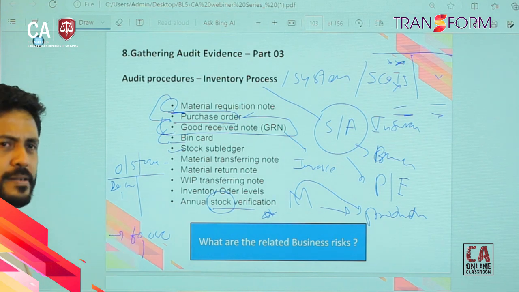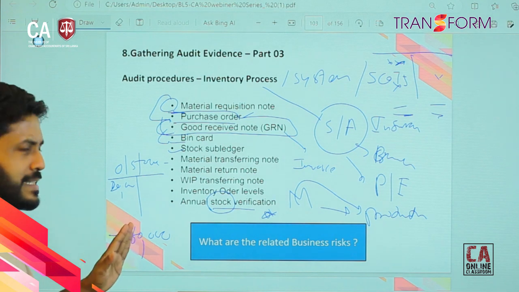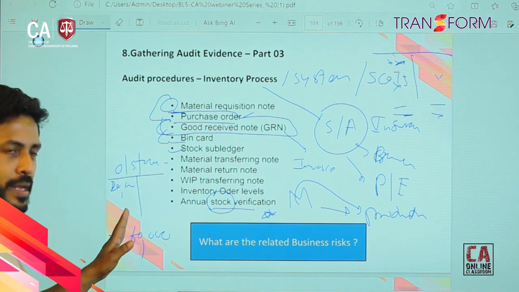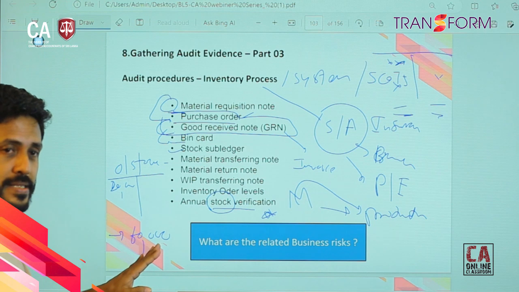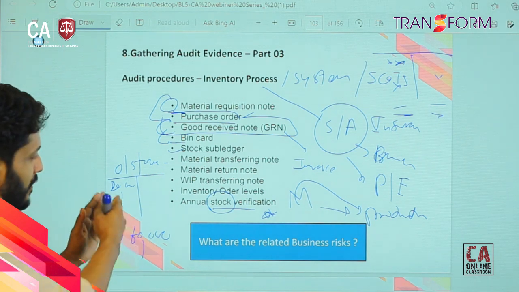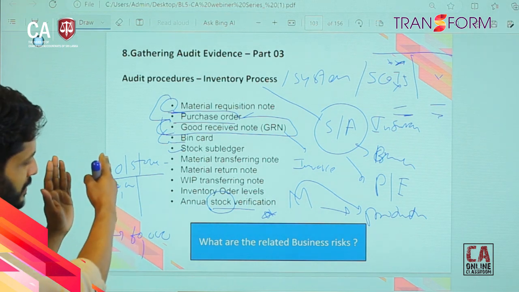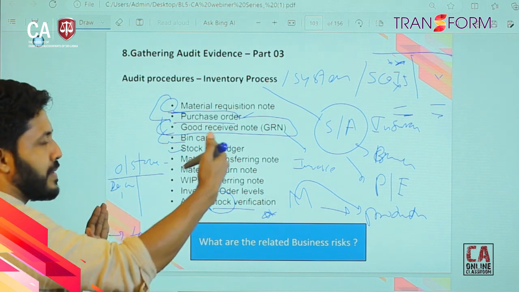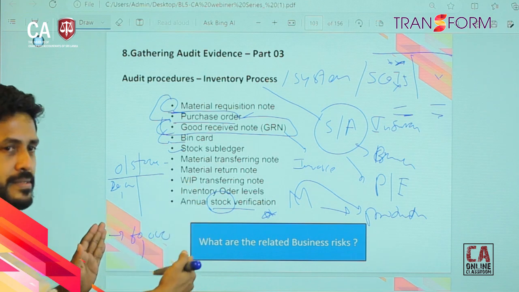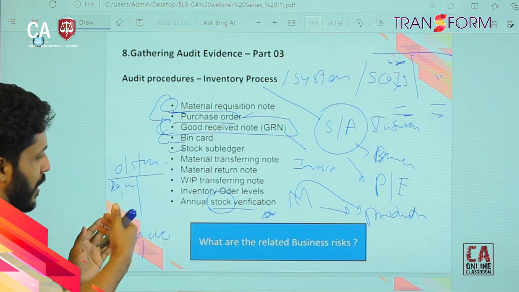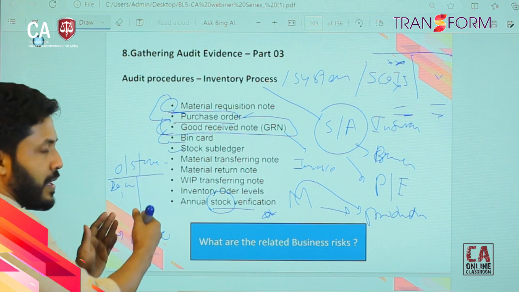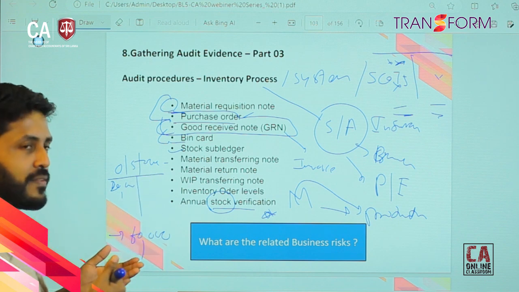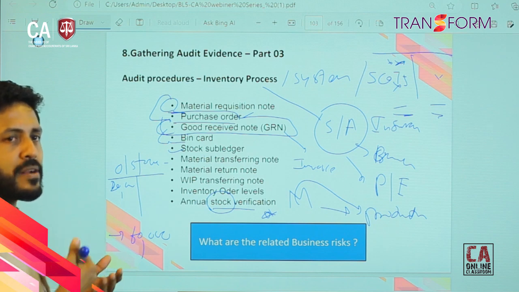What is the reason for that? The reason is that these stock related transactions are done at two different prices. Whatever the purchases and opening balances are at cost, but sales and returns are at selling price, right? So if you put those things into one account, all those prices may get mixed. So at the end of the day we can't calculate the exact gross margin.